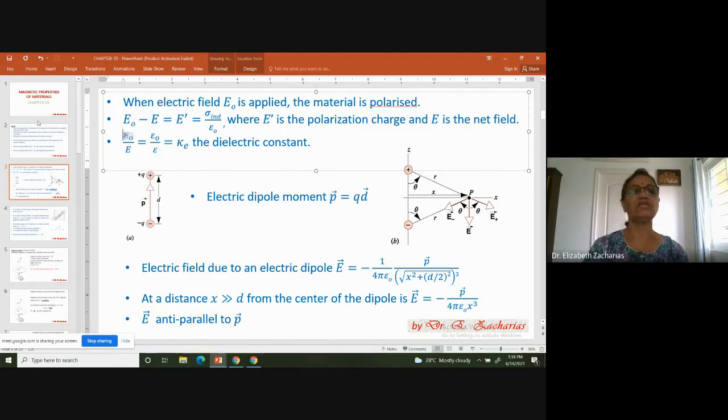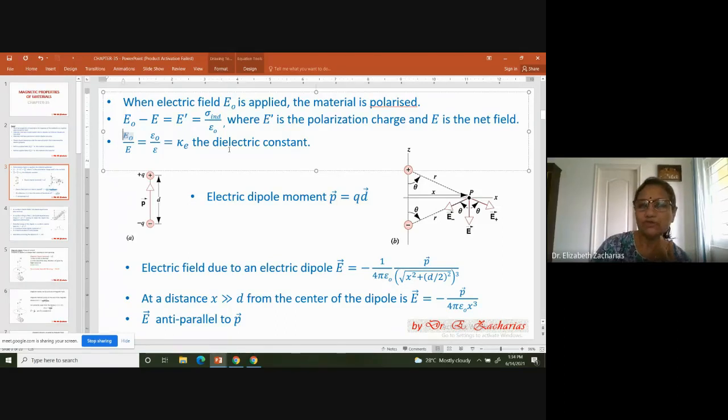Then of course we have seen an expression called E0 by E. E0 is the applied field and E is the net field. So this ratio is called the dielectric constant. And incidentally, this also happens to be epsilon naught by epsilon. So these are some things that we have studied with regard to dielectric.